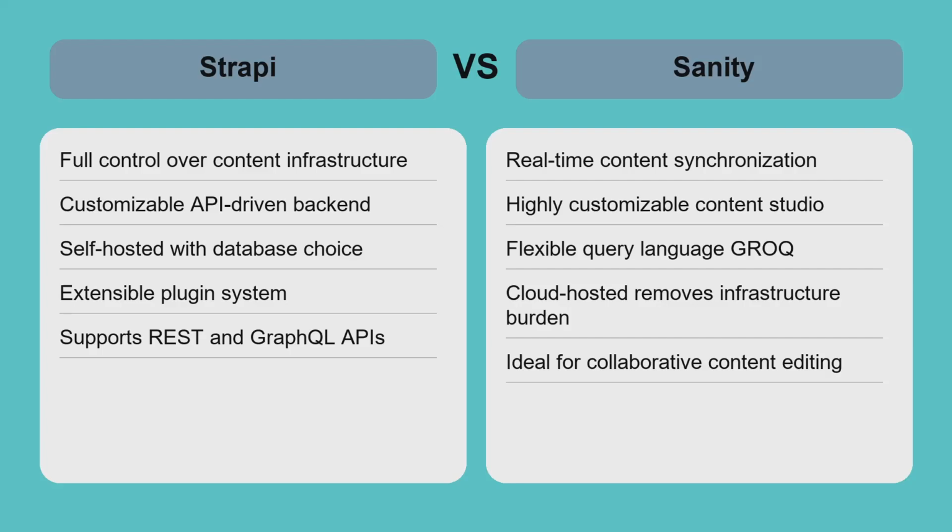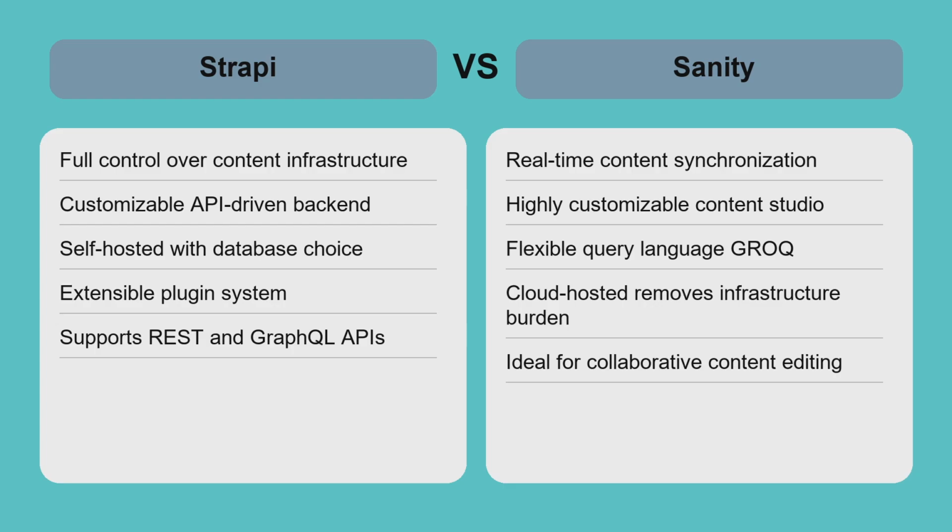Sanity is a cloud-native headless CMS focused on structured content and real-time collaboration. It provides a highly customizable content studio where you define schemas to model content precisely as needed. Sanity's strength is its real-time content synchronization, enabling multiple editors to work simultaneously with instant updates. It offers a flexible query language called GROQ and supports GraphQL, making data retrieval efficient and tailored.